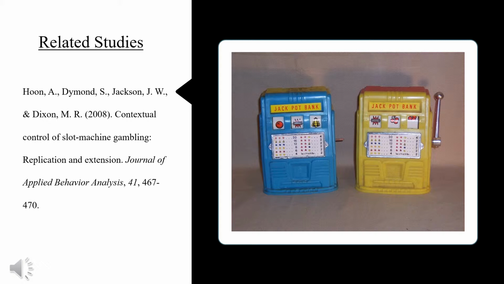Relational training and testing were used to effectively establish contextual functions for the colors yellow and blue. Results indicated the percentage of response allocation to the yellow more than slot machine during pre-test and post-test averaged 18% during pre-test and 71% during post-test.